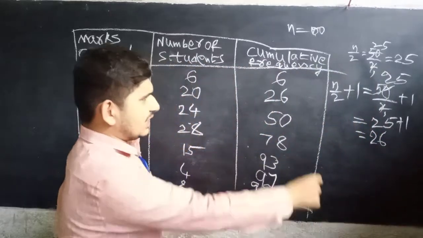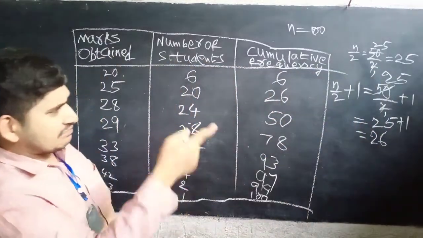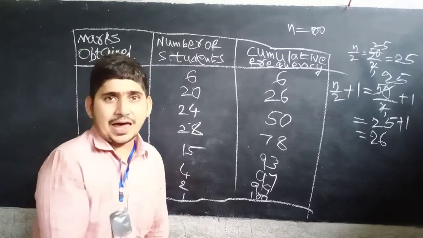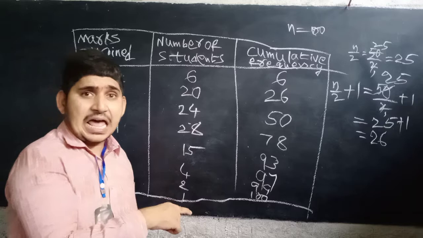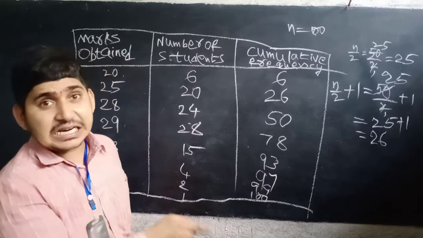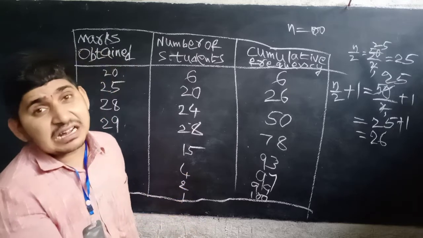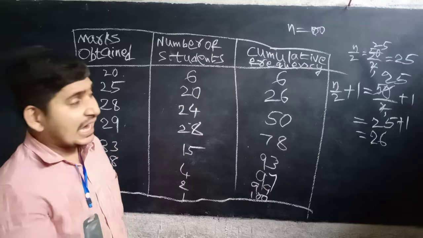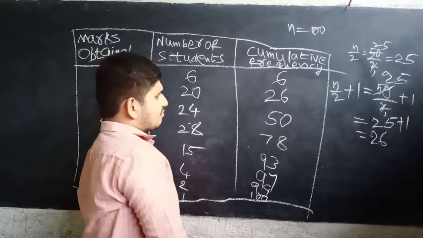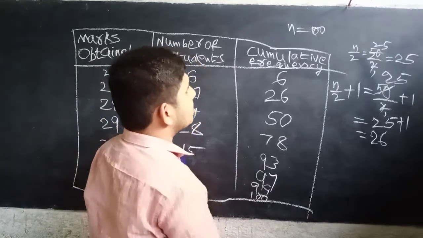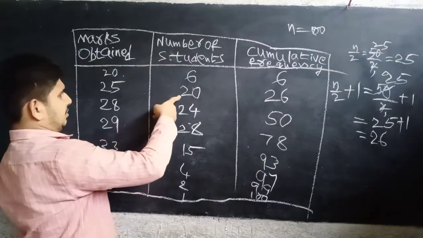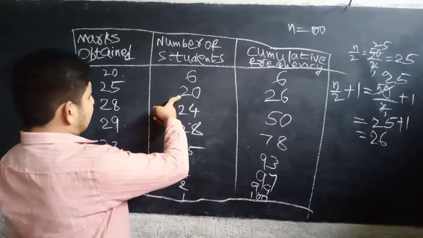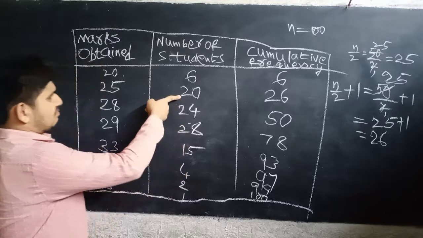Now 26 to 25. Now we have to take the average. If any is given, then we have to take the average of the n by 2 and n by 2 plus 1 observations. Okay? Now 25 plus 26 by 2. 25th observation, which one? 20. Okay? 25th observation, how much? 20.